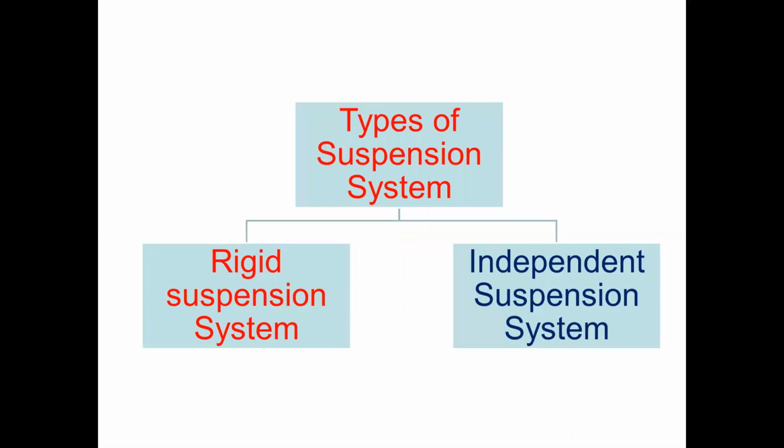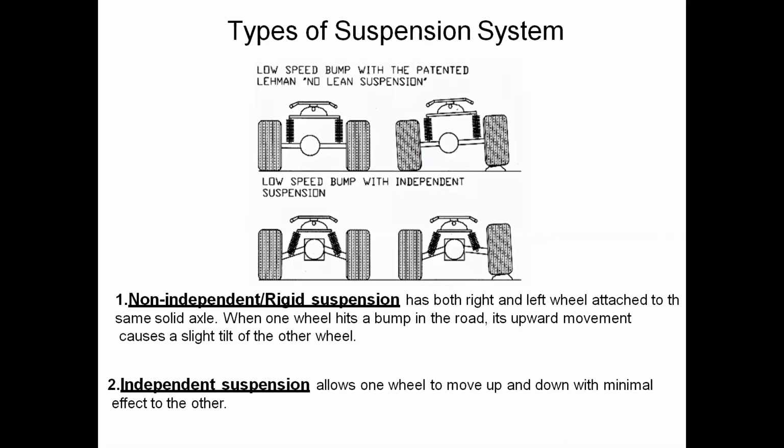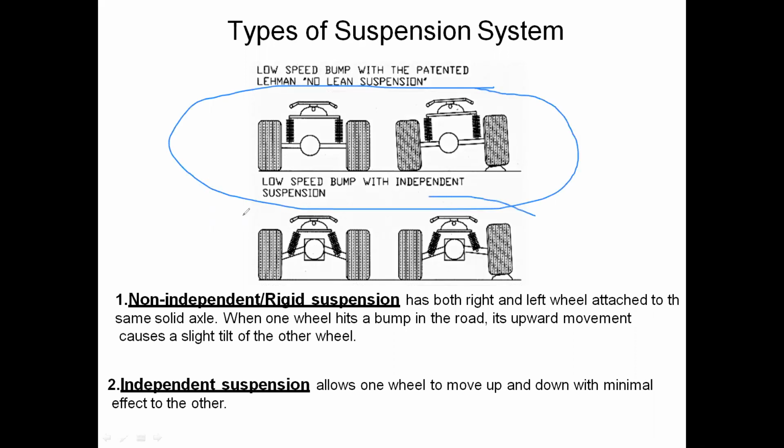You can see the main two types of suspension systems: the rigid axle suspension system and the independent suspension system. You can observe this diagram. The first one is the rigid axle suspension system, and the other one is the independent type of suspension system. In the rigid axle suspension system, a low speed bump is felt, unlike with the independent suspension system.